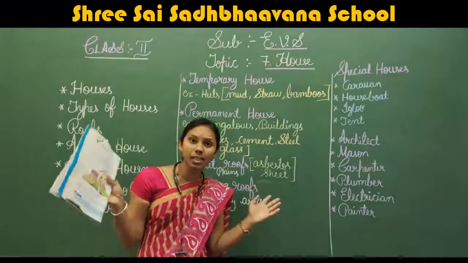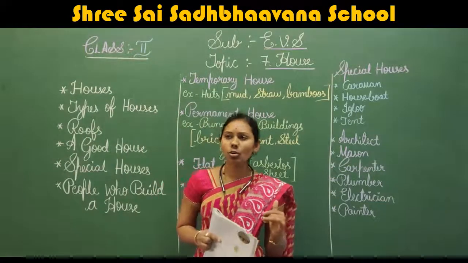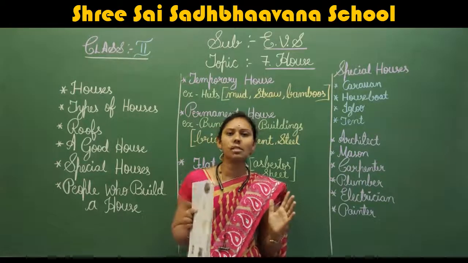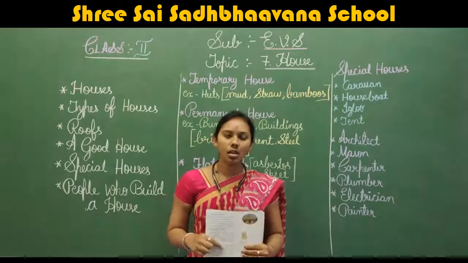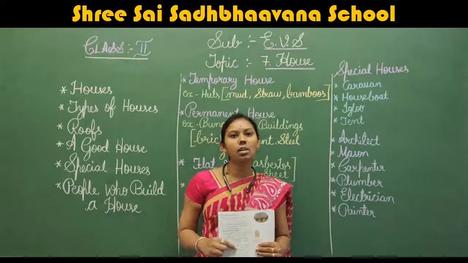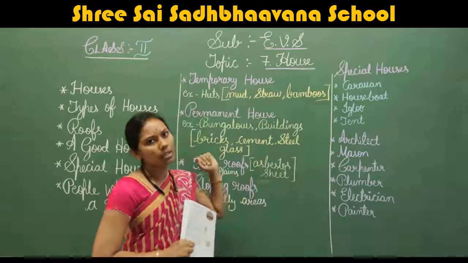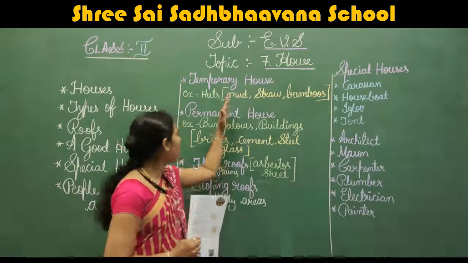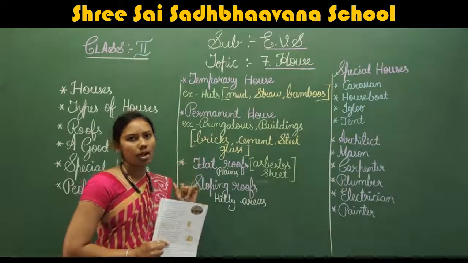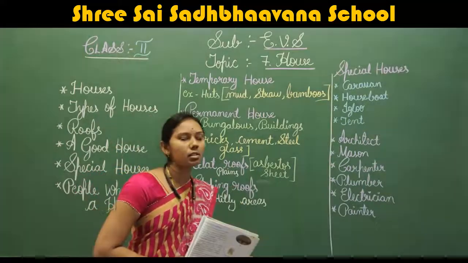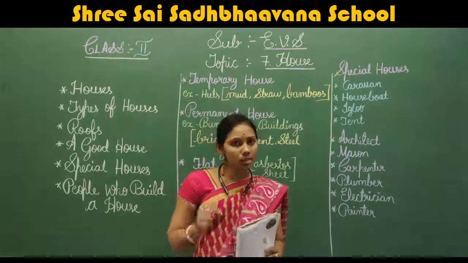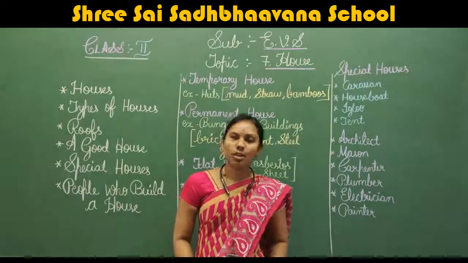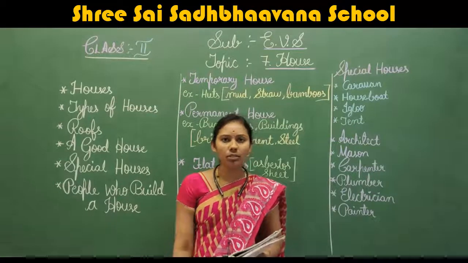Then there are so many buildings you can see. When you come out, all the buildings you can see near your surrounding, that type of buildings are called permanent houses. Like this, we have come to know different types of houses. Now how it has been built, who has built this, everything we'll see in this chapter. Now shall we move on to the chapter?